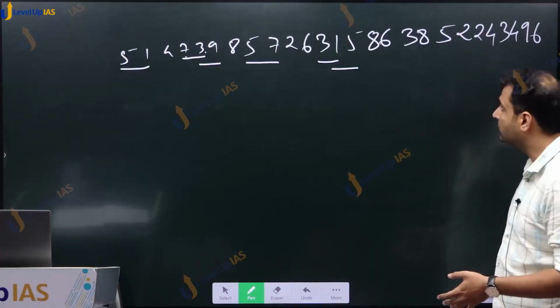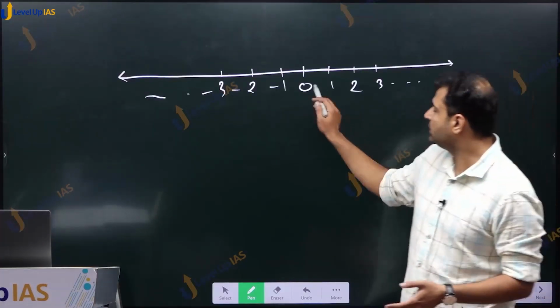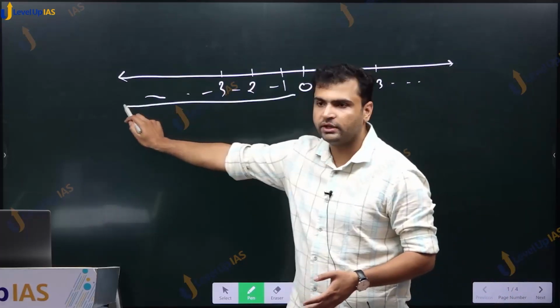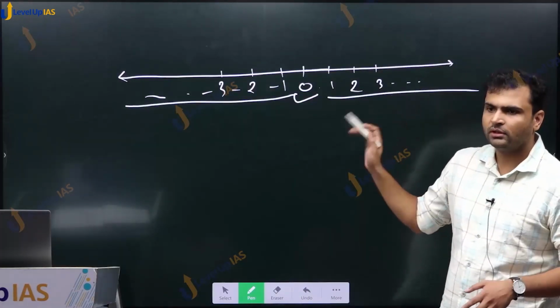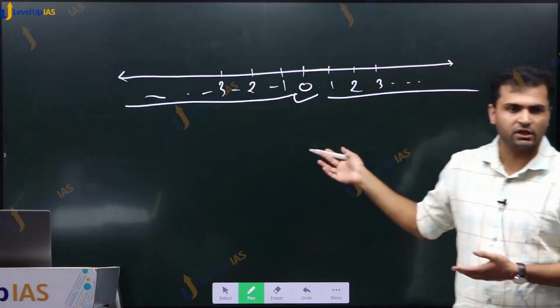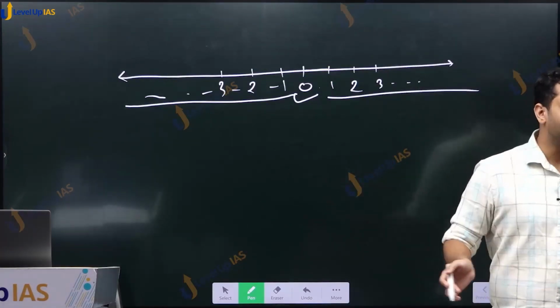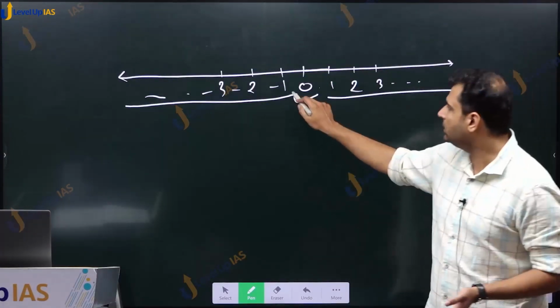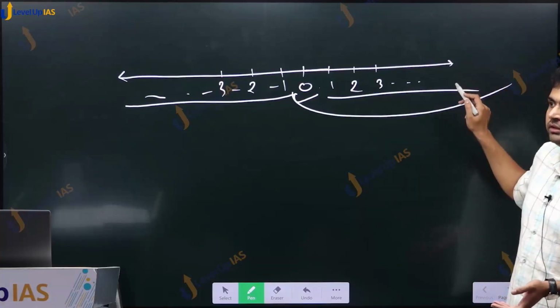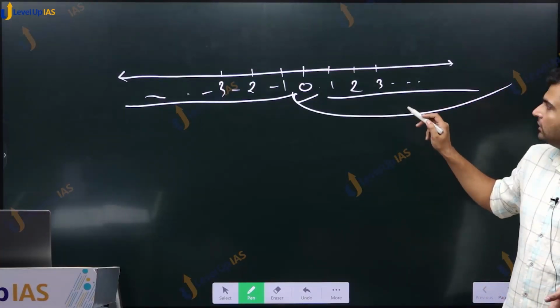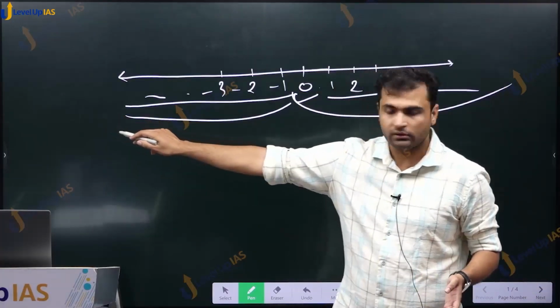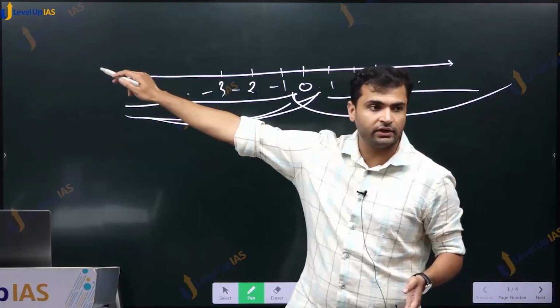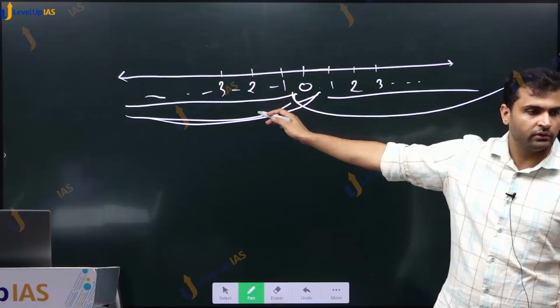Positive integers means we don't need negative integers and we don't need 0. So basically natural numbers. If they say non-negative integers, meaning 0 to infinity. If they say non-positive integers, it means from 0 to minus infinity. 0 is neither positive nor negative, right?